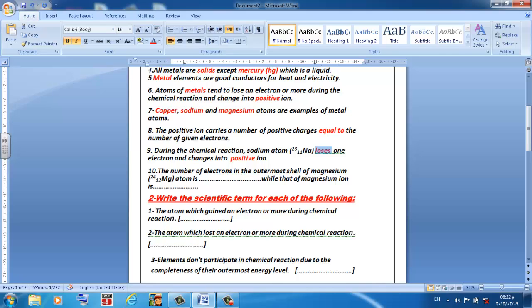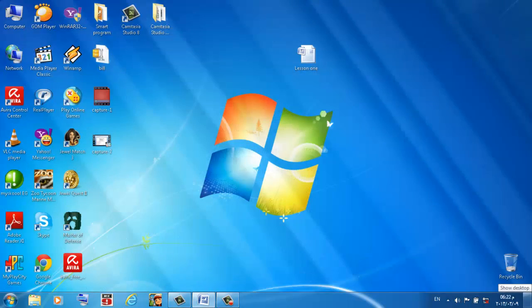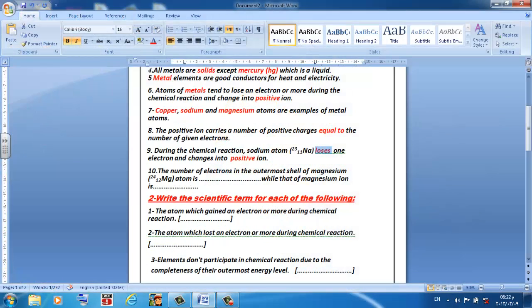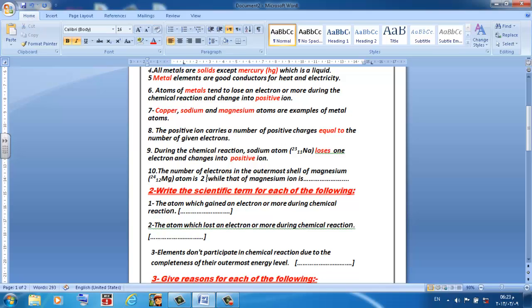Number 10, the number of electrons in the outermost shell of magnesium Mg 12, 24 atom is dot. Here in this question you have to draw the electronic configuration of magnesium atom Mg 12, which will be 2, 8, and 2. So it is a metal, it will lose 2. The number of electrons in the outermost shell will be 2. Here we will write in that space 2, just 2.